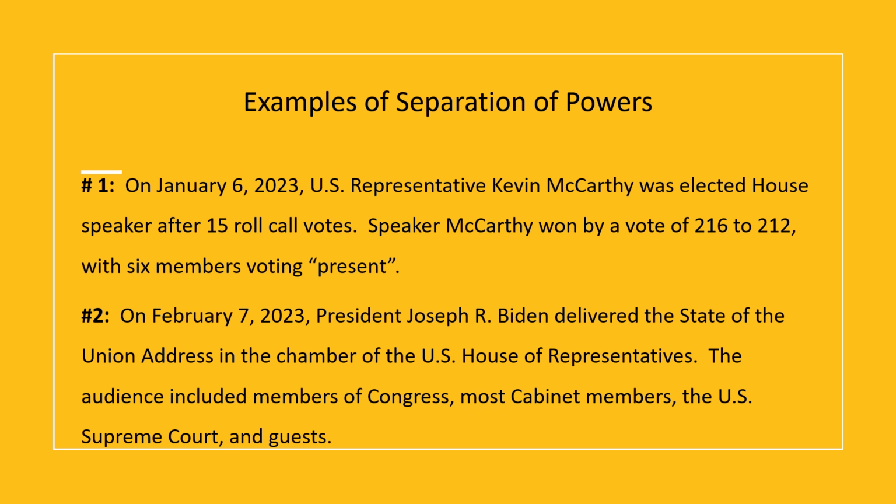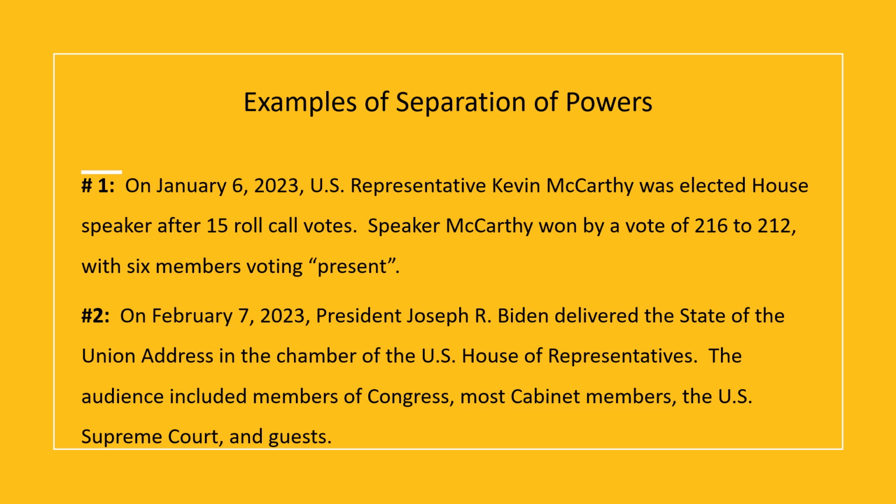How is this an example of separation of powers? Because it is only the members of the U.S. House of Representatives that may select their Speaker. It's only the U.S. House of Representatives that can nominate a Speaker, vote on a Speaker, and determine who the winner of the speakership is. So it's a separated power because the Senate and the other branches of government are not involved.